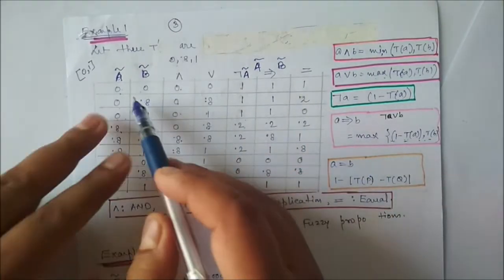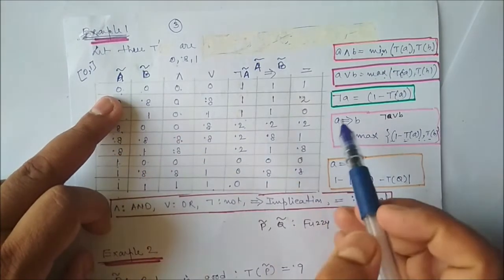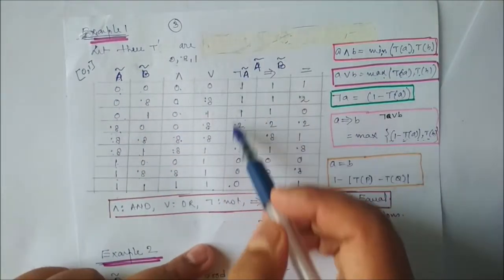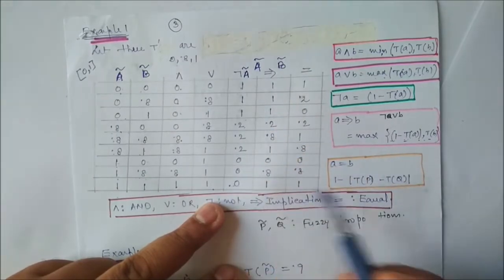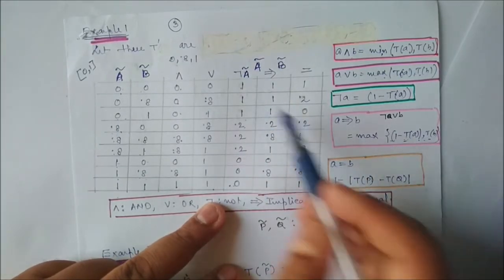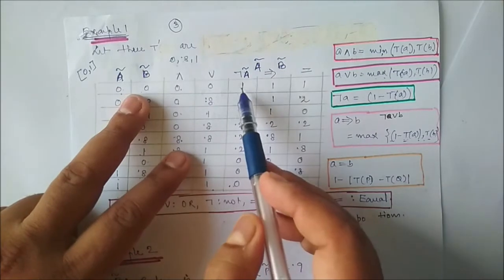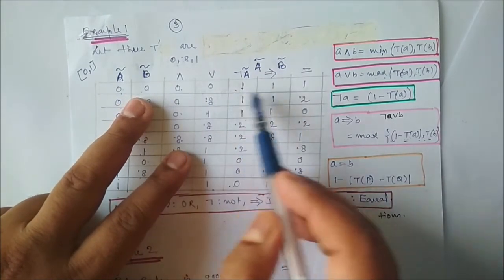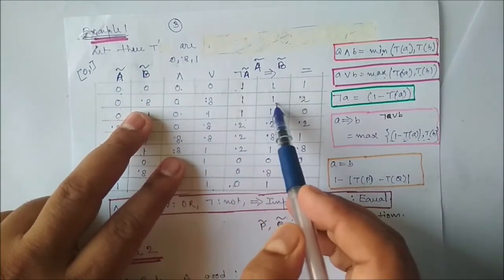So 1 minus TA is nothing but the complement of A. Complement of A means this one. And we have to take the maximum between this value and B. So if you compare these two, 0 and 1, maximum is what? 1. 0.8 and 1, maximum 1.